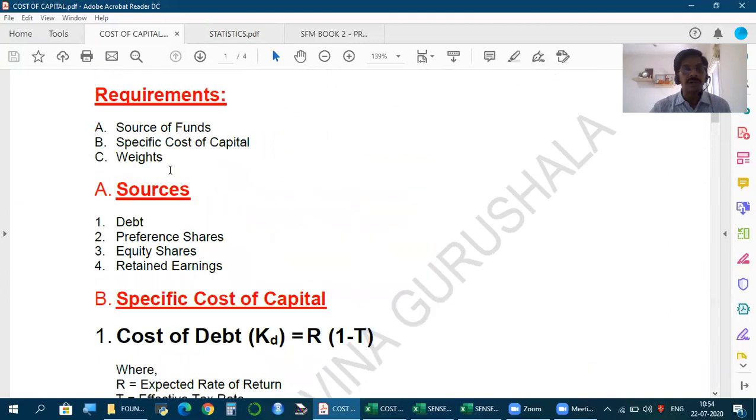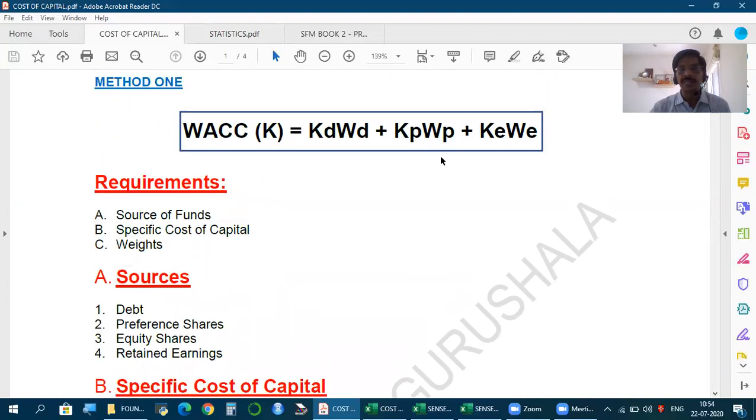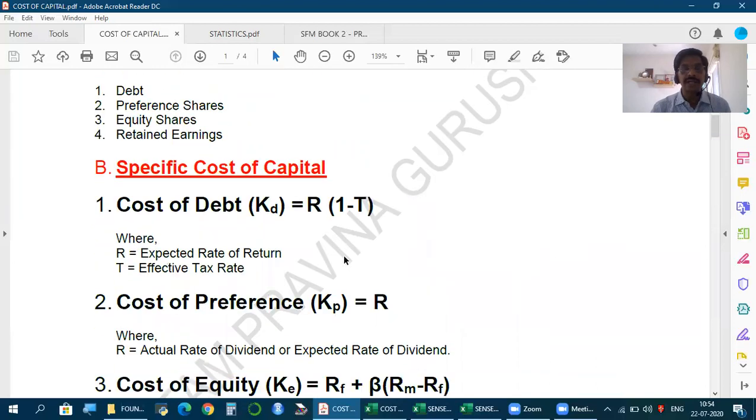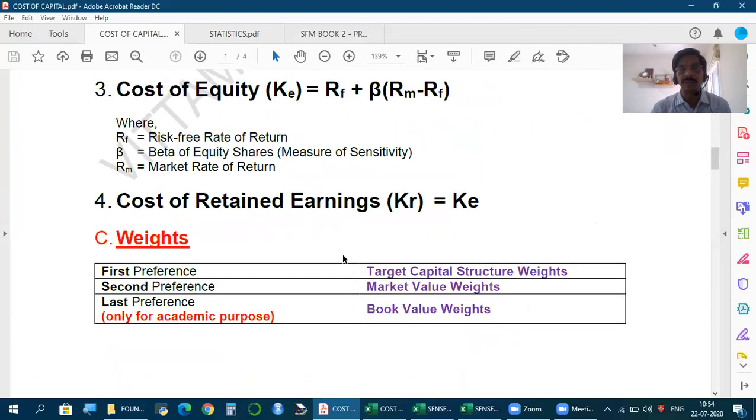Now, the third requirement to calculate WACC using method 1 is weights. And what are weights? The proportion of each source in the total capital. So in the total funds, how much is the percentage of debt? How much is the percentage proportion of preference? That is what we call weight. But how to calculate this weight? There are 3 choices available.